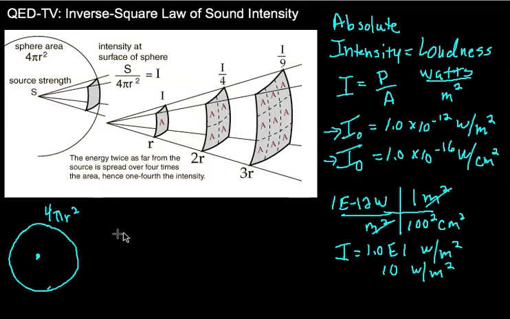But I could go out bigger and bigger circles here. And they all include the 4 pi. So this is just a constant number, and I'm just going to pretend it's not there and just talk about the area. So it's going to be a certain amount of power that's put out here, and that power is going to travel radially outwards through the spheres. And what kind of area does it go through? Because the intensity is power over area. So I'm going to keep the power exactly the same.